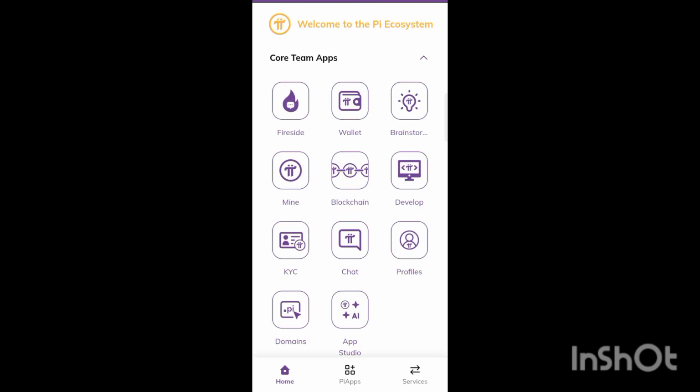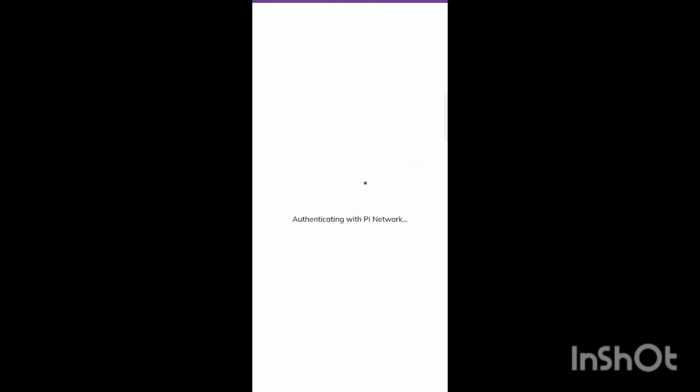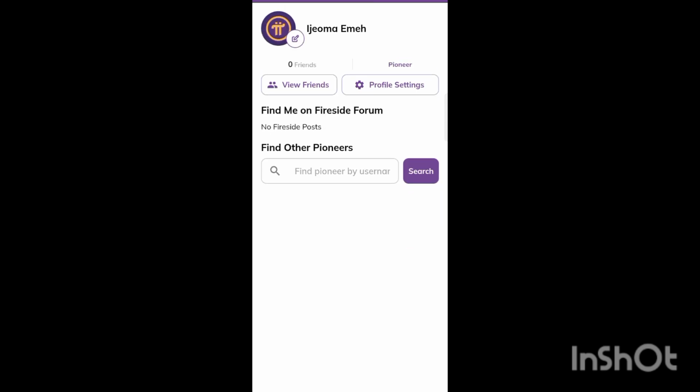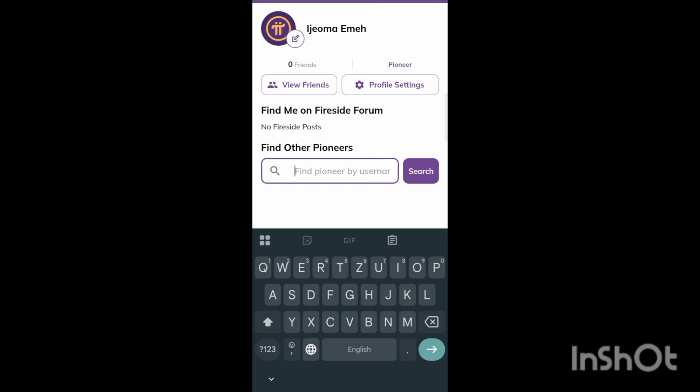Whoever you want to follow, all you need to do is go straight to your Pi browser. Once you open your Pi browser, go to your profile. It opens. Hold on, it's loading. Then when it opens, type in the username you want to follow. It is not necessarily a person whose username you have. You can just start typing in random usernames. As long as the person is a miner in Pi Network, there will be an icon very close to the person's name, and you immediately identify that the person is a Pi user. You quickly join the person as a user.